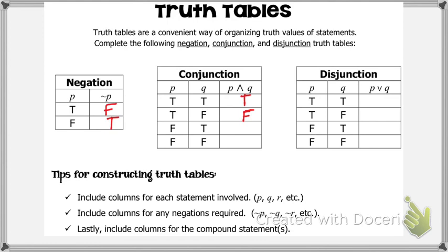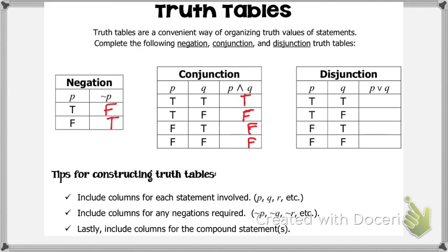If P is false and Q is true, what is our conjunction going to be? False. And what about if they're both false? Then it's false. So we're saying, based upon these different scenarios from our statements, the following will either be true or false, and we can fill that in. There's going to be a lot of false answers, aren't there?